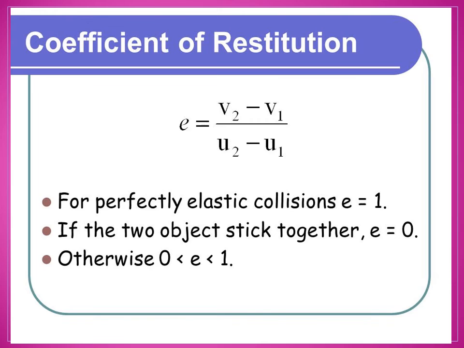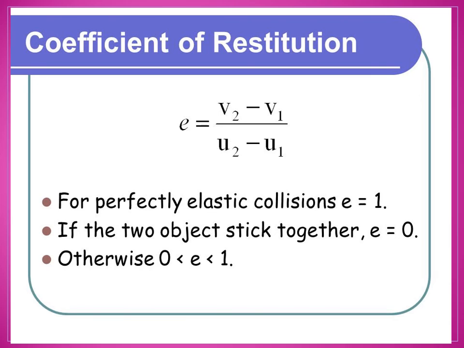Now coefficient of restitution. Okay, coefficient of restitution is defined as the ratio of velocity of separation after collision to the velocity of approach before collision. So it is the difference between after collision and before collision. So E equal to velocity of separation by velocity of approach. That is, after collision velocity divided by before collision velocity. After collision velocities are v1 and v2, before collision u1 and u2. So E equals v2 minus v1 by u1 minus u2.